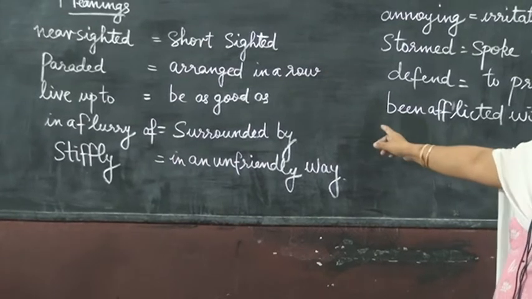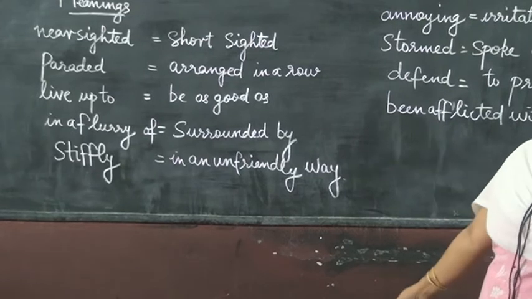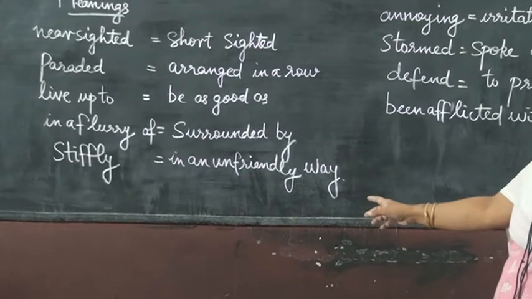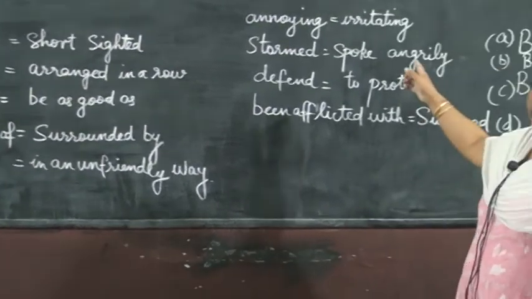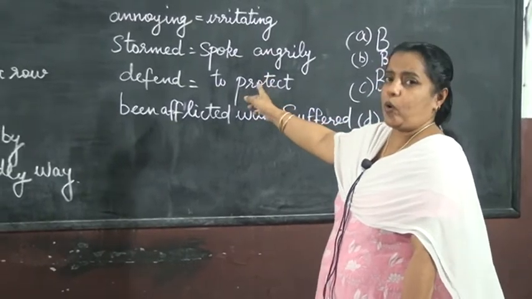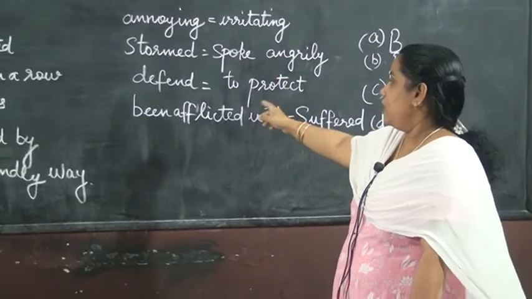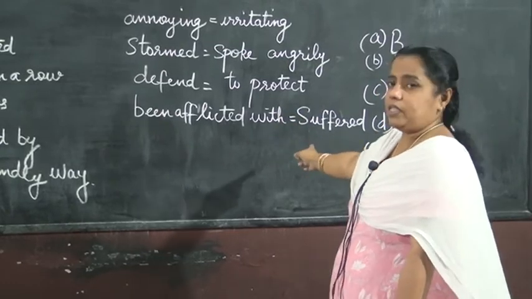Live up to, be as good as. In a flurry of means surrounded by. Stiffly, in an unfriendly way. Annoying, irritating. Stormed, spoke angrily. Defend, to protect. Been afflicted with means suffered.